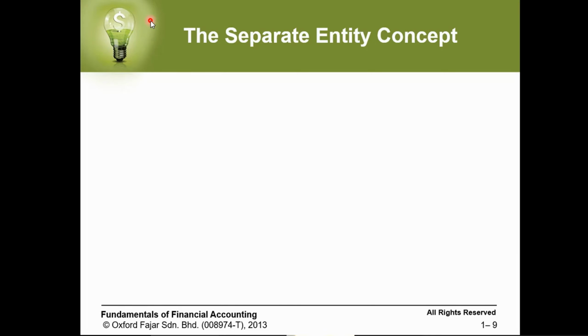It means the expenses of the business we record in the business documents or in the business books, but the expenses of the owner we don't record. The revenue of the business we record, but the revenue of the owner we don't record. You will tell me, but even if it's a sole trader, I will tell you yes, even if it's a sole trader. So the business and the owner are two separate entities, two different entities.